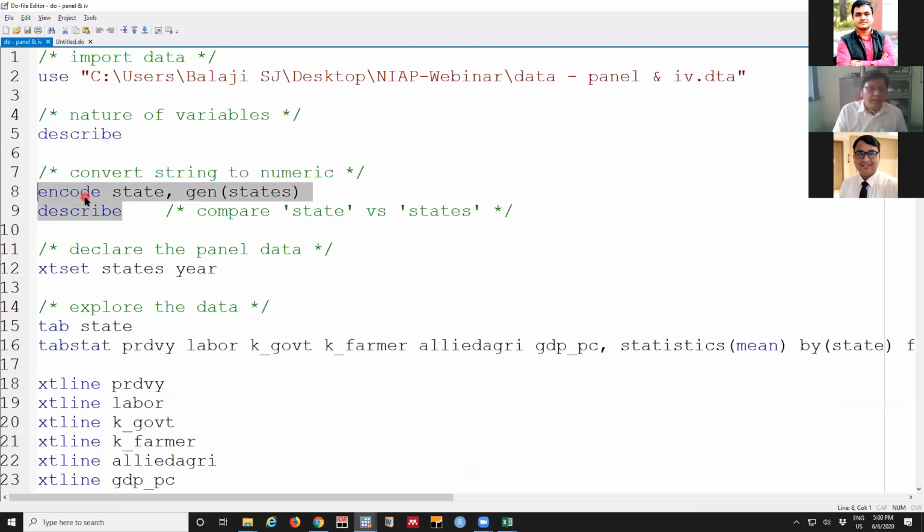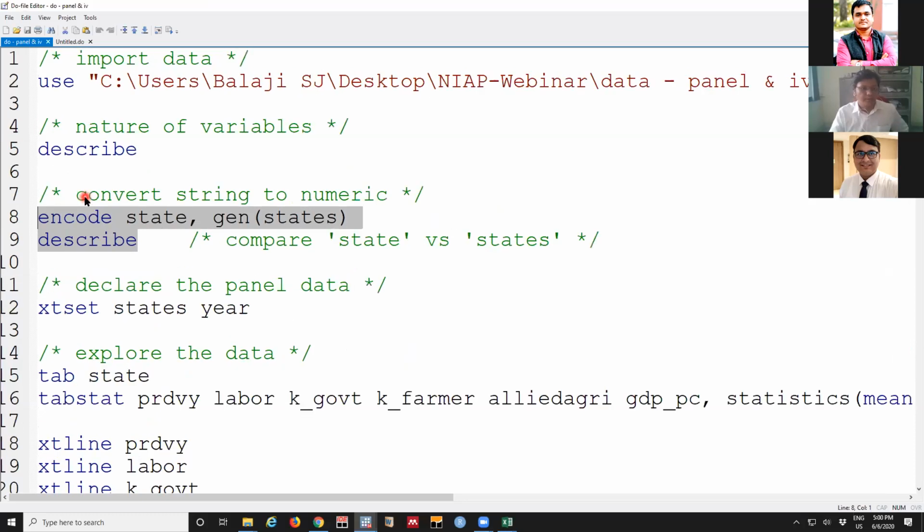Here in encode, in panel data, this encode command is required. What do we do? First we have taken the data into Stata. Next, we have to say this is panel in nature, because there are three different kinds of data we saw. One is cross-sectional data, one is time series, one is this panel. For panel, the state is one identifier, and year is the other identifier. In our data set, the state is in string form. We saw in the describe command that it's in string form. String form, it can't process.